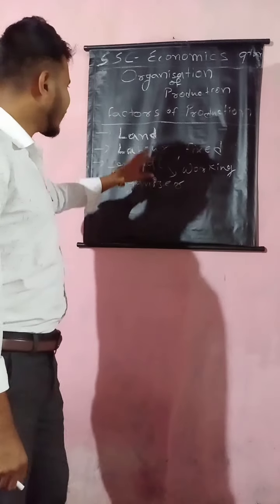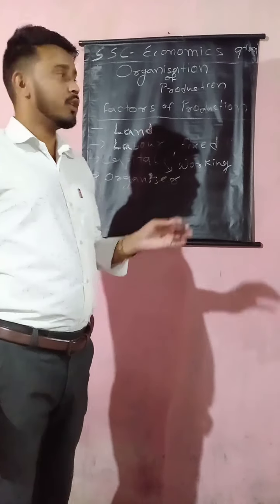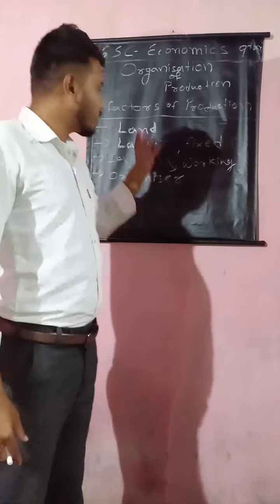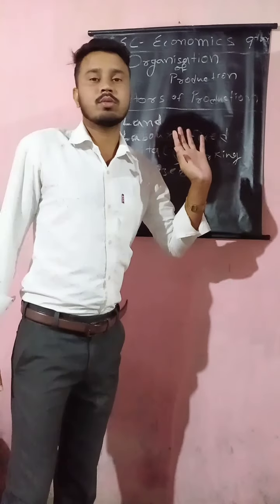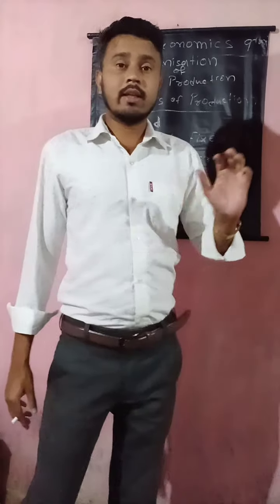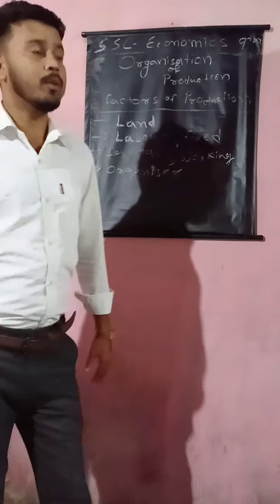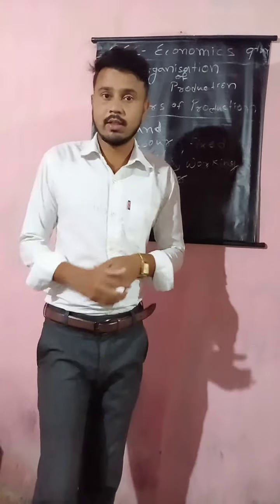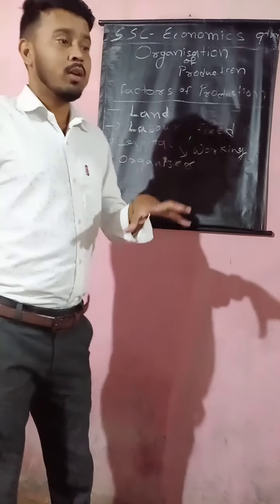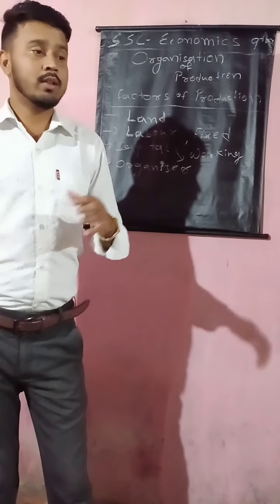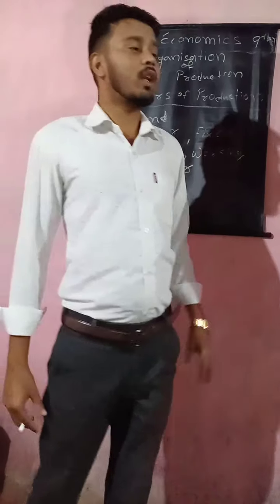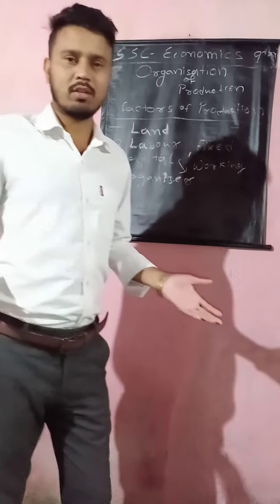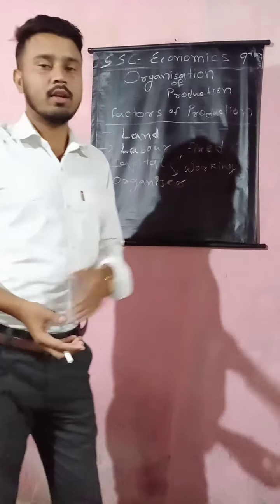And then the second factor of production. To produce something we need different factors. The second factor of production is labor. Generally there are two types of labor: one is skilled labor and another is unskilled labor. Unskilled labor is field labor, agricultural labor, farm labor. But skilled labor means those who have some ability to create something. They were trained, like teachers, doctors, engineers. All these are skilled labor.